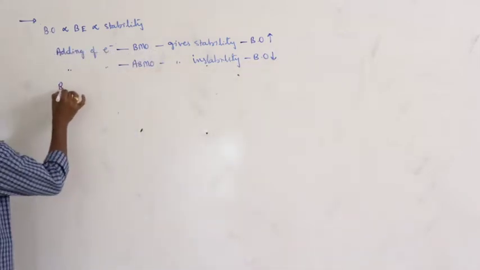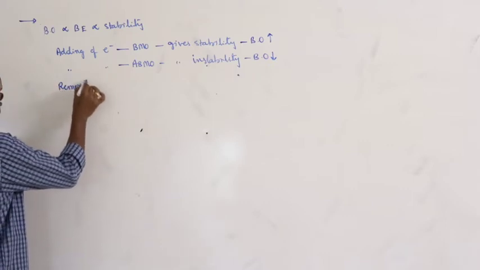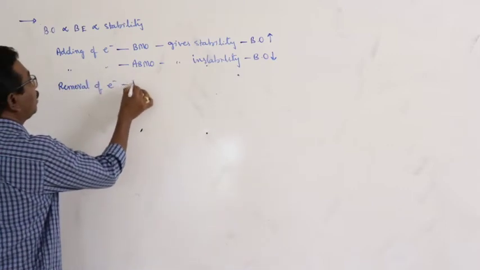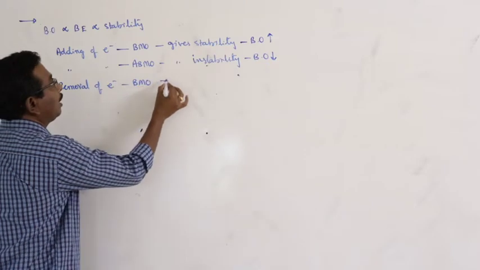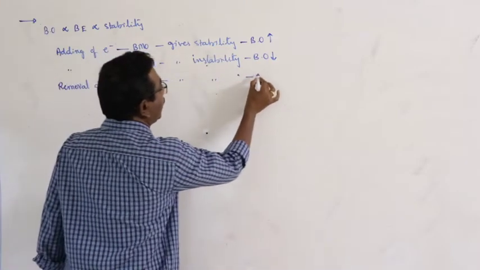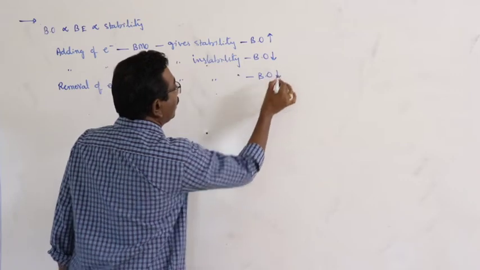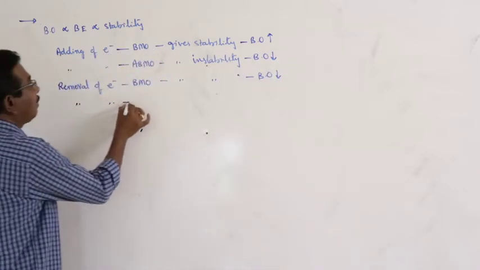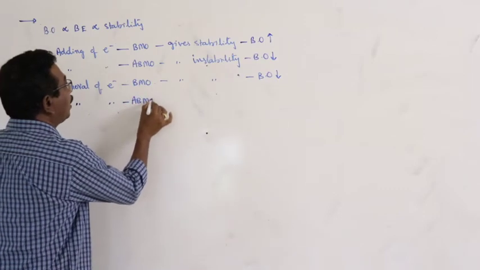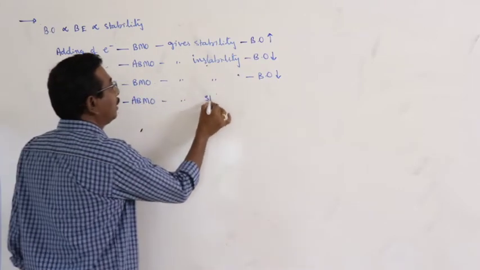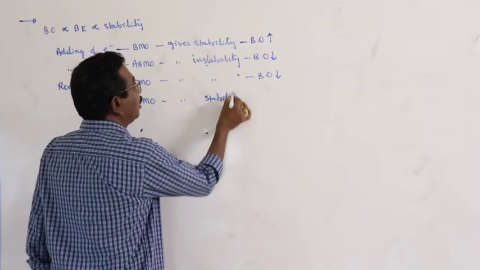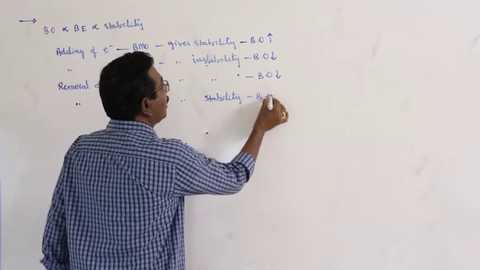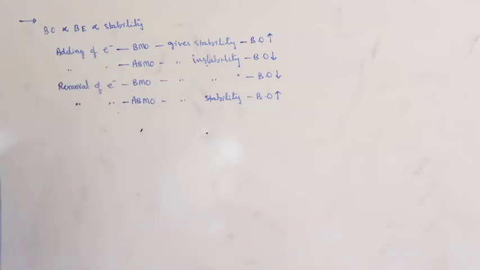Next, removal of an electron from a bonding molecular orbital gives instability and the bond order decreases. Removal of an electron from an anti-bonding molecular orbital gives stability to the species and the bond order increases.